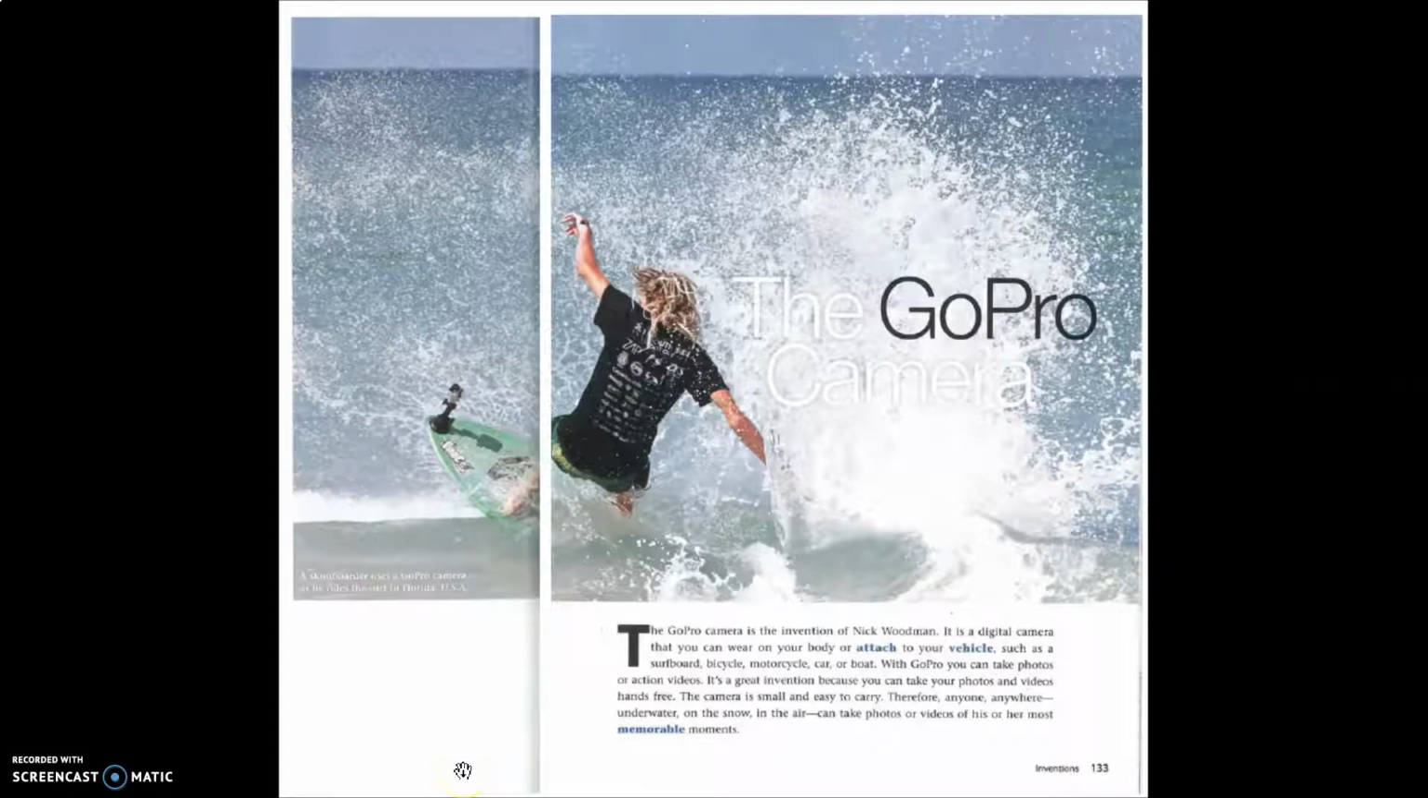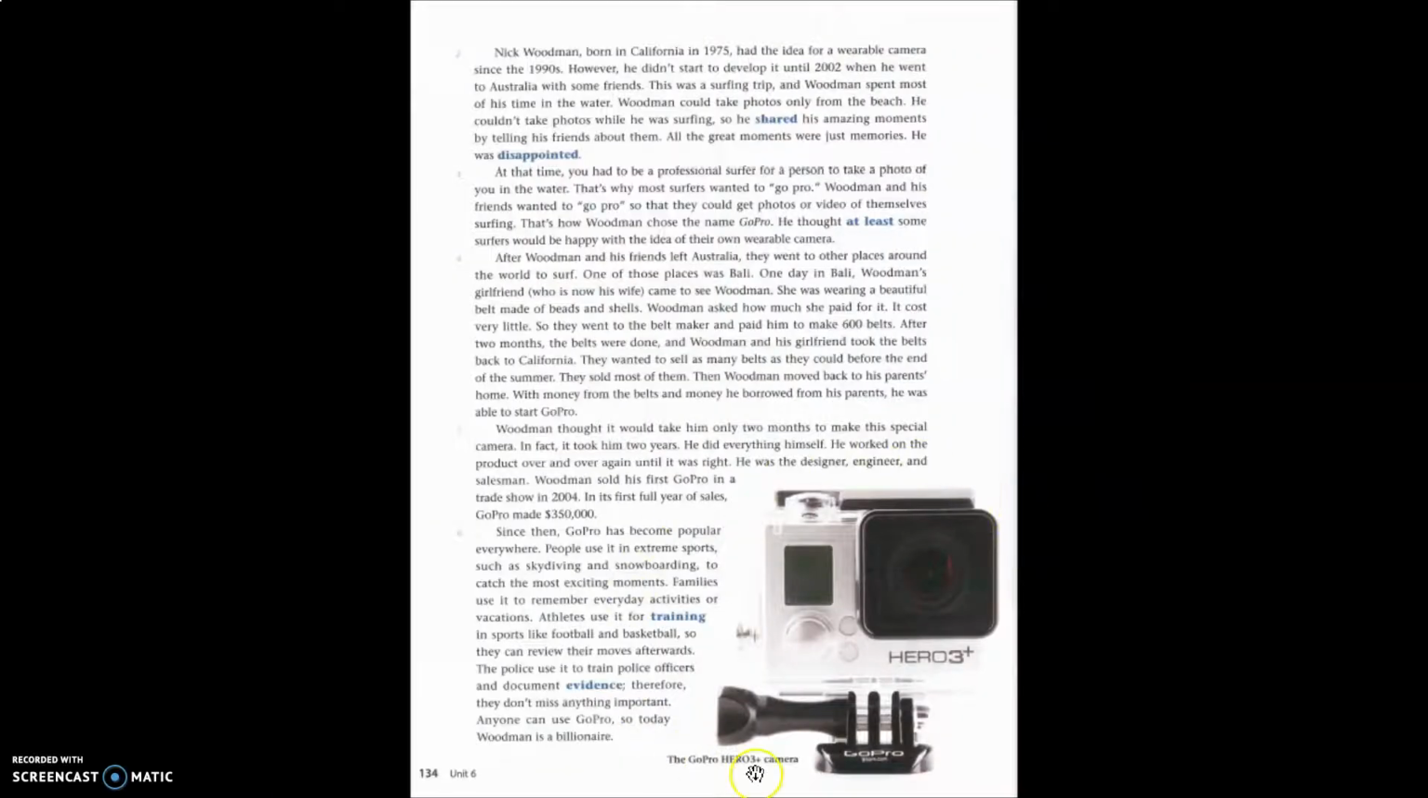Hello, this is a recording of the text, "The GoPro Camera." Before I read the text, I'll begin by looking at some of the text features that help me to understand this nonfiction text. First, I look at the photos. Okay, this article has one photo on the first page and another photo on the second page.